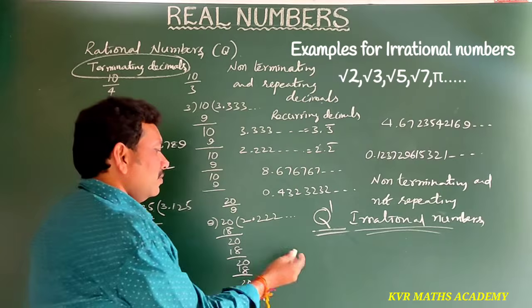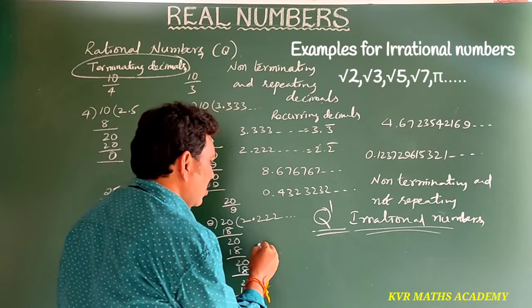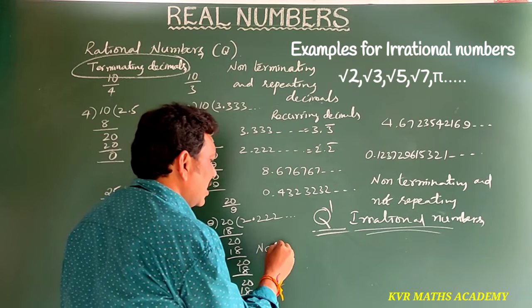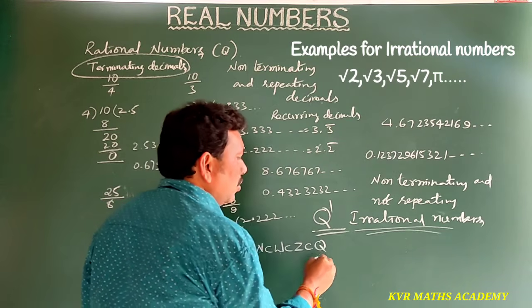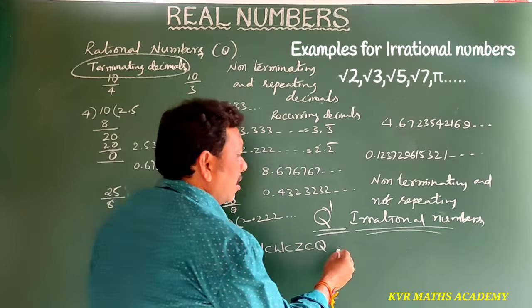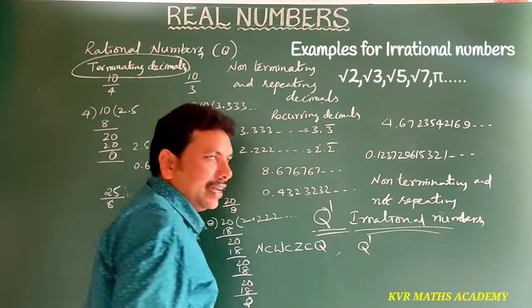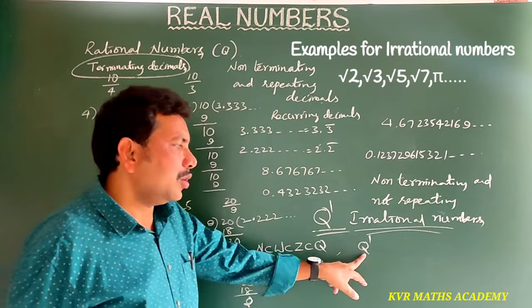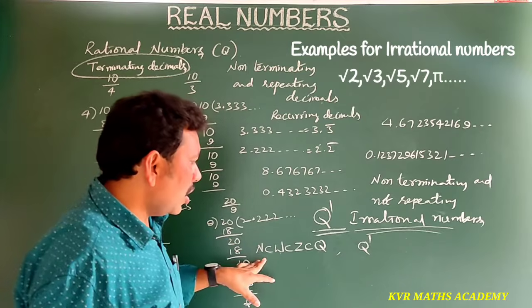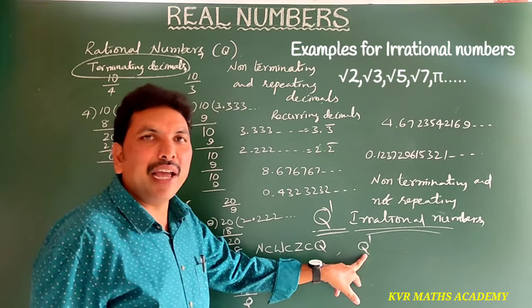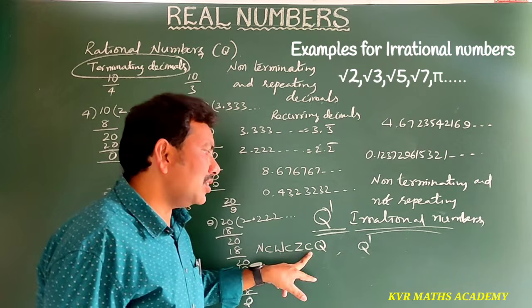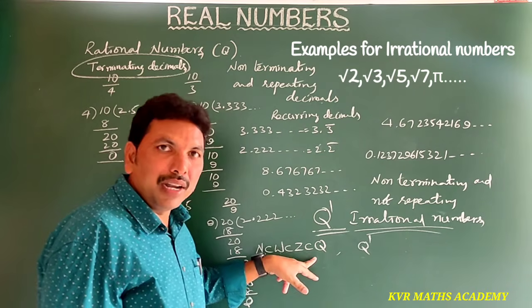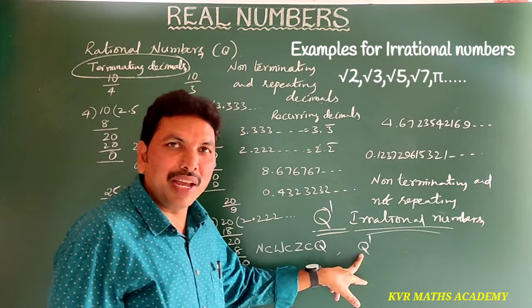Here, what we have discussed, N is a subset of W is a subset of Z is a subset of Q, right? Apart from this, Q dash also is there. These are not in the set of Q dash. These are all the numbers which are in the set of Q only, not in the subset of Q dash.